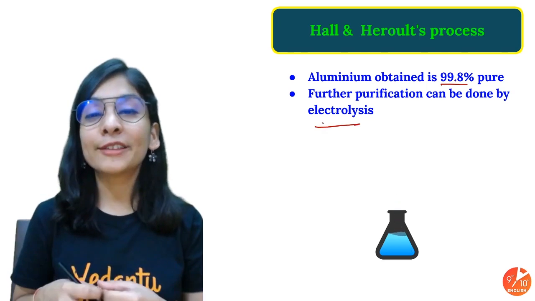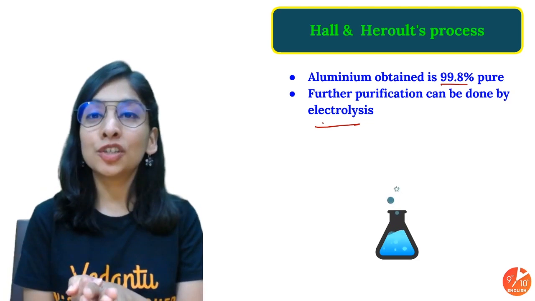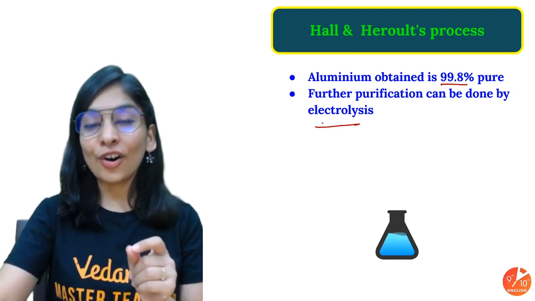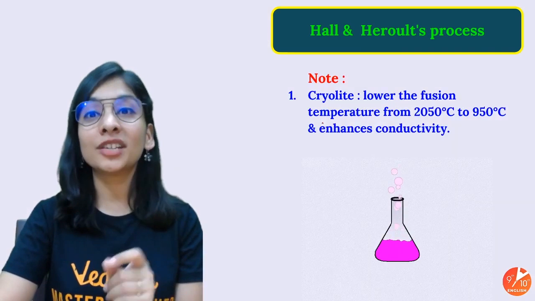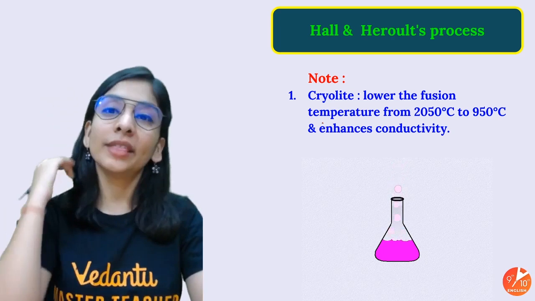Now also, if there are impurities of metal ions, that's possible. We have a method to purify aluminium as well when we have an impure one. So Hall and Heroult's process was very important. You can make some small notes also and note down all the important things.